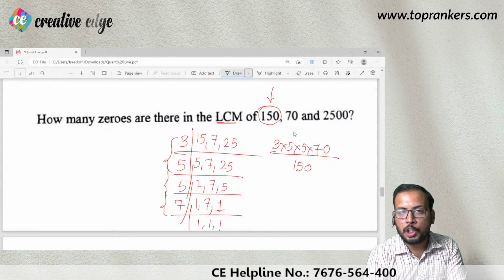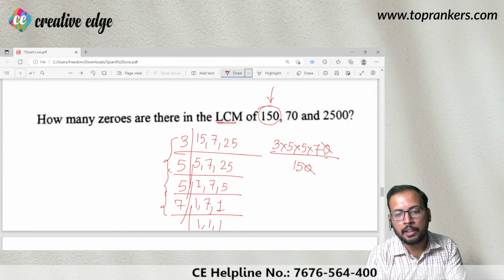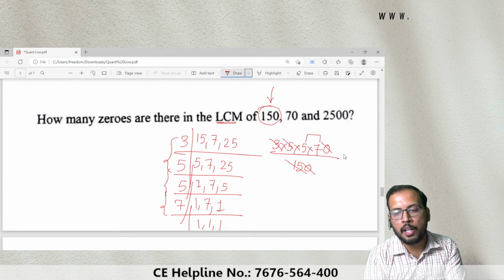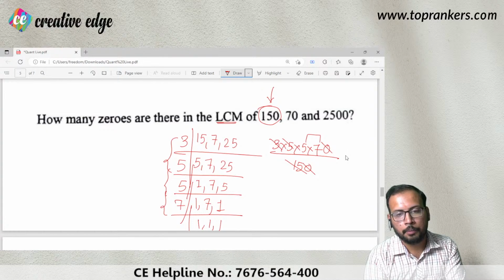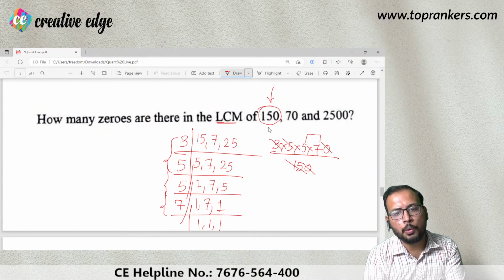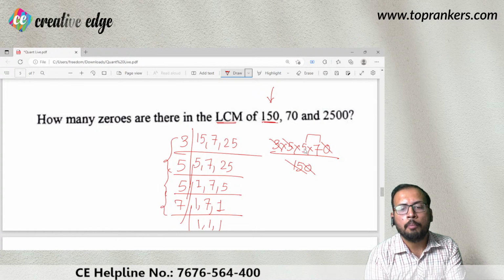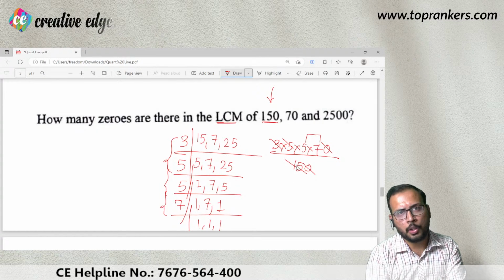I would say at least one zero is there, that means zero and zero are cancelled, 3 into 5, 15 are cancelled. You can see that 5 into 7 you are left with, that means at least one zero is there. At least one zero is there. That means you have checked for 150, you do not need to check for 70, because 70 is also going to be cancelled out. You can see that.